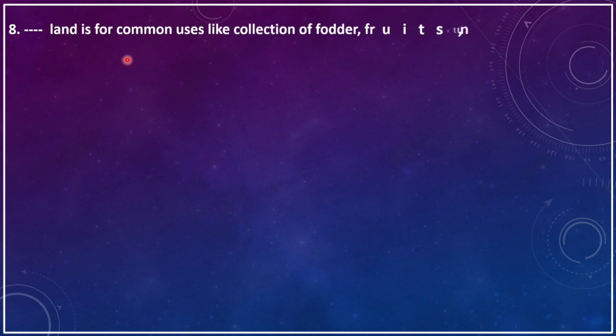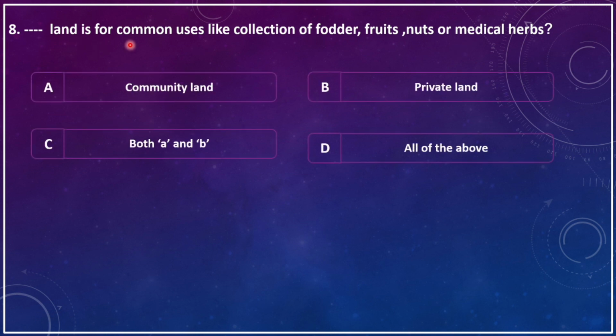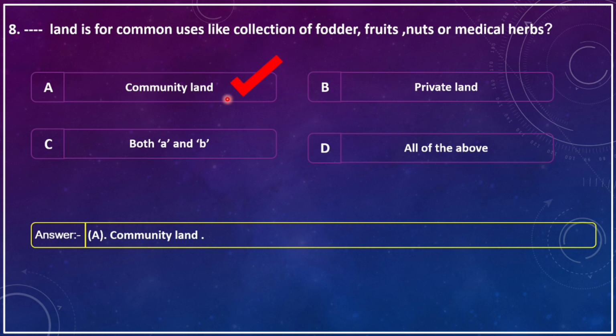Dash land is for common uses like collection of fodder, fruits, nuts, or medicinal herbs. A. Community land, B. Private land, C. Both A and B, D. All of the above. The correct answer is A, community land.